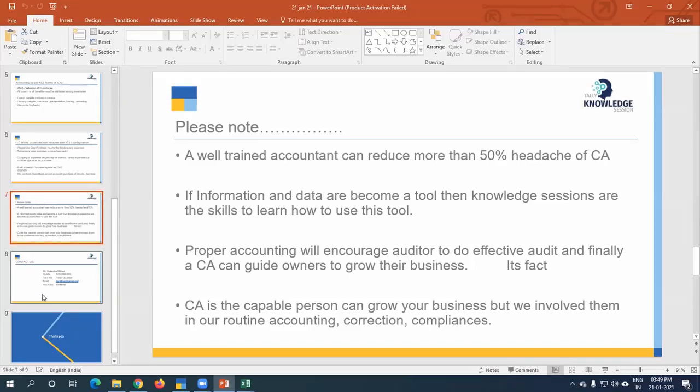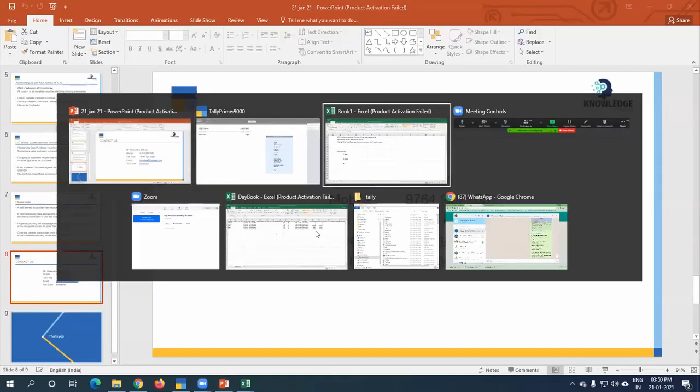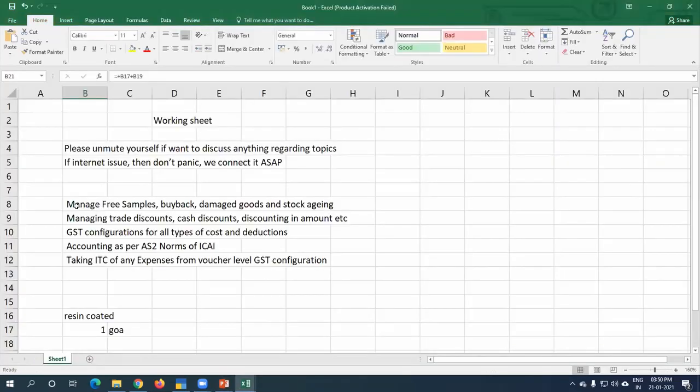Okay, so now we can move on to the question and answer session, because I know the time is there. I think 4:30 is our time, so don't worry about any topic. We have given only 5 main areas: free samples, damaged buybacks accounting, then trade discount, cash discount, GST configuration, type of cost deductions, accounting standard 2, and input tax credit on expenses from voucher level GST configuration.